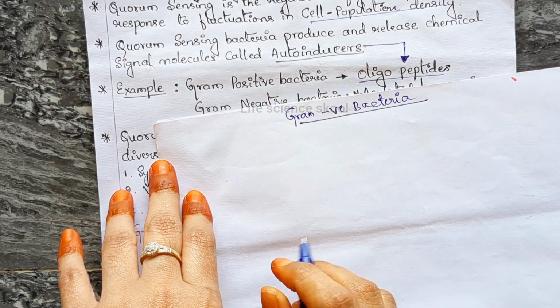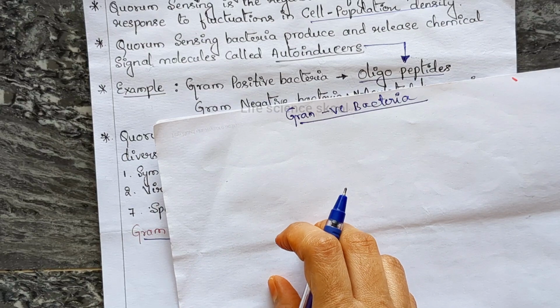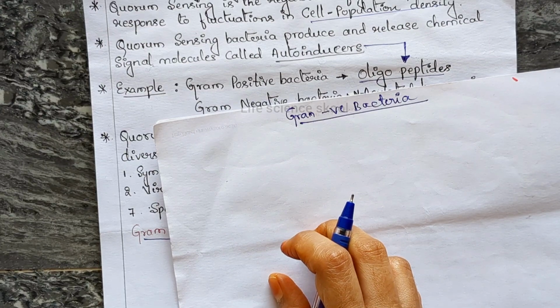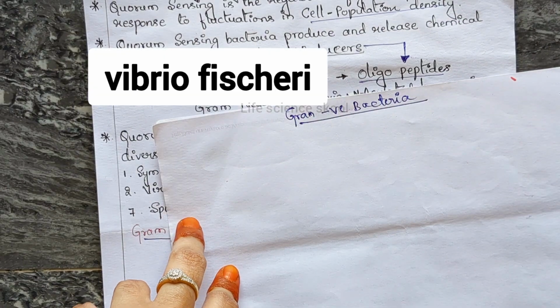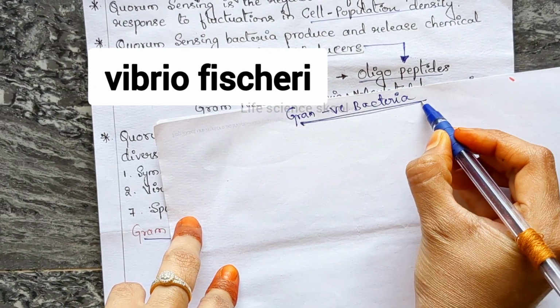And now I am going to explain quorum sensing in gram negative bacteria. This quorum sensing was first discovered to control the bioluminescence in Vibrio fischeri. This fischeri is a gram negative bacteria.